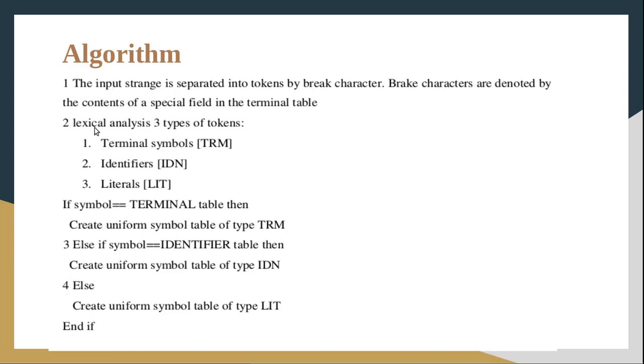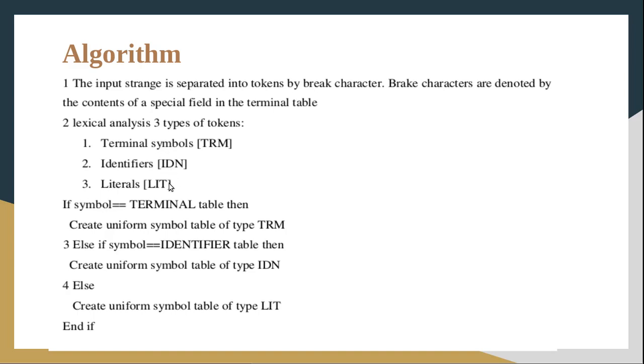We know that we basically have three types of tokens. The first is terminal symbols, and the information about the terminal symbols will be available in the table TRM. Then identifiers, whose data will be available in the table IDN. Then literals, that is the constants, which will be available in the literal table, that is LIT. These are the three types of tokens.